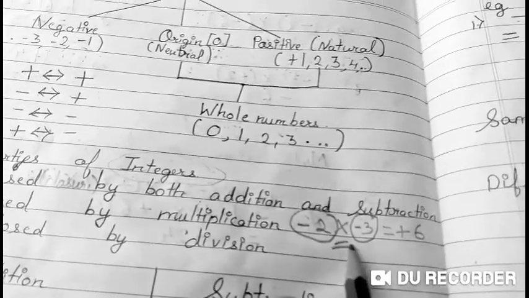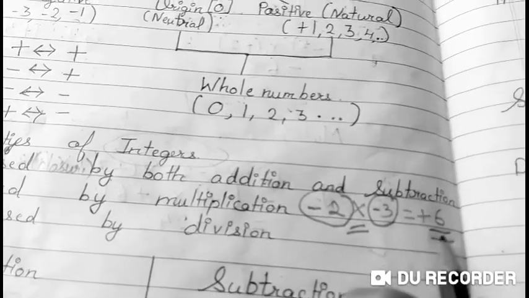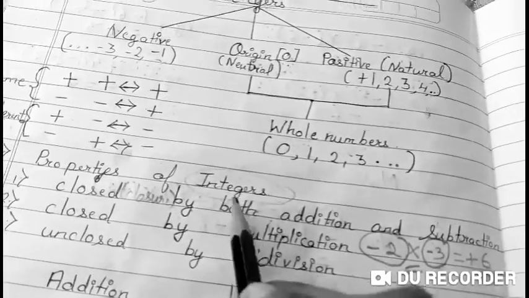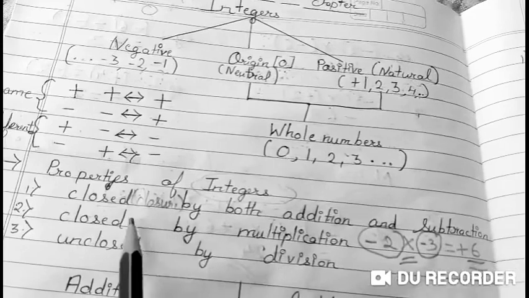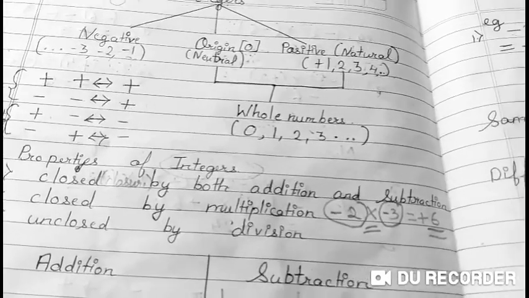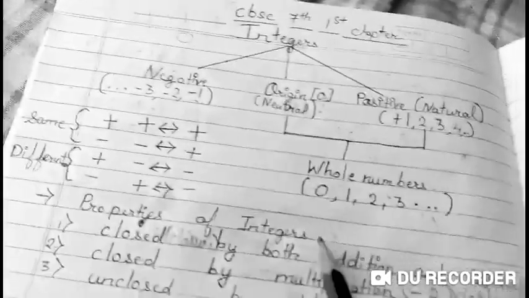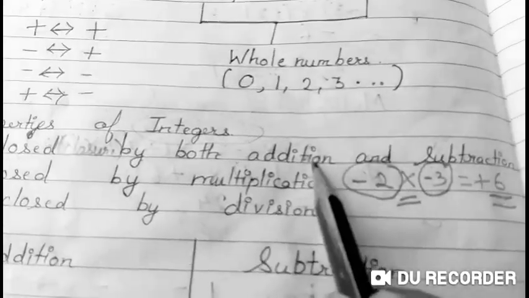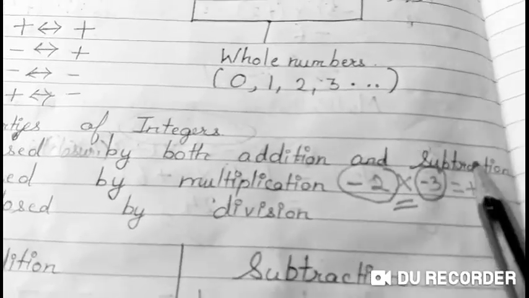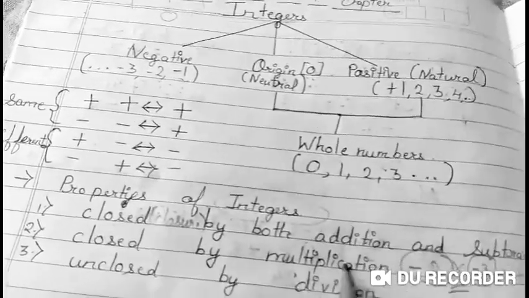When you multiplied them, the answer also turned out to be an integer. So this is called the closure property, or closed by multiplication. So we have to always remember that integers are closed by addition, closed by subtraction, and closed by multiplication.